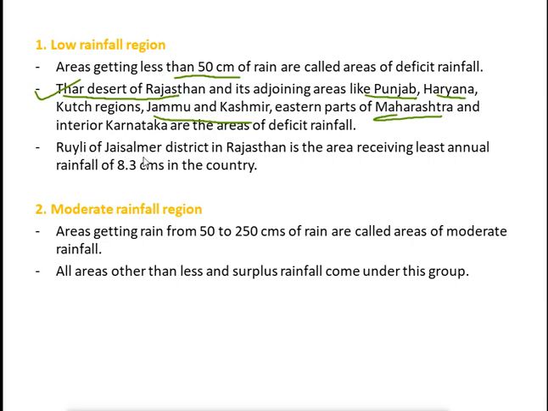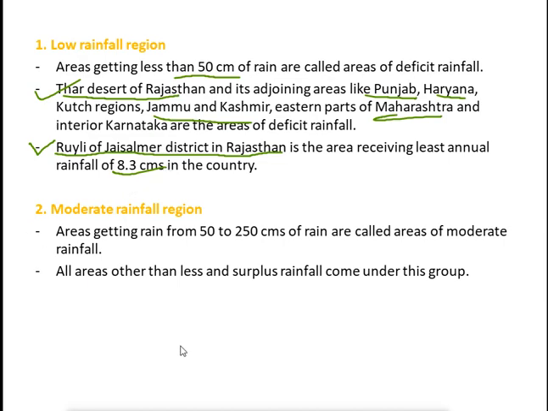Roili of Jaisalmer district in Rajasthan is the area receiving least annual rainfall of 8.3 centimeters in the country. Now, give an example of the place which will receive the least rainfall in the country. It is Roili of Jaisalmer district in Rajasthan. This area will receive 8.3 centimeter of annual rainfall in the country.